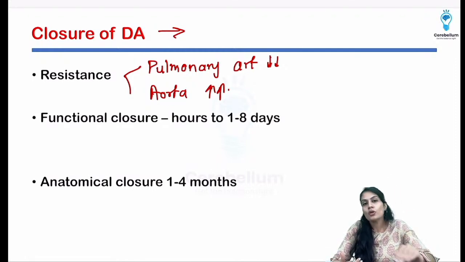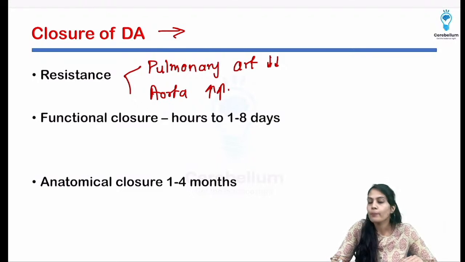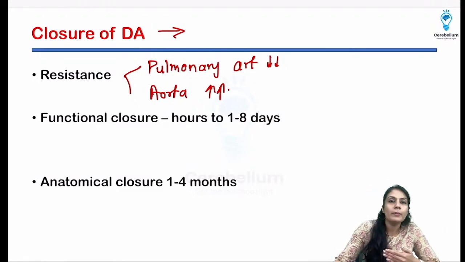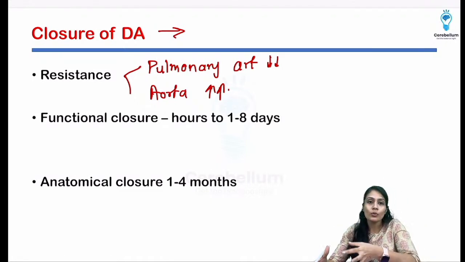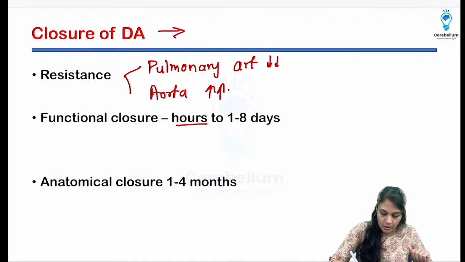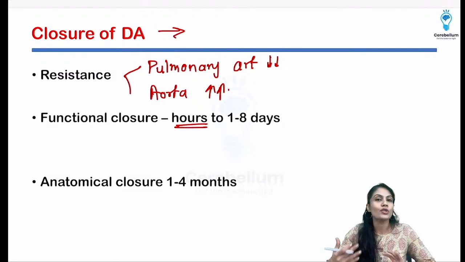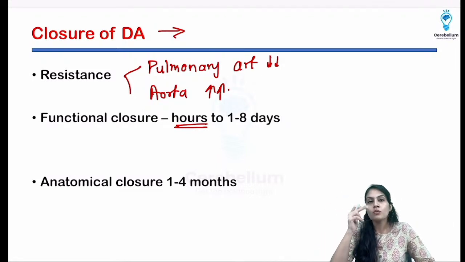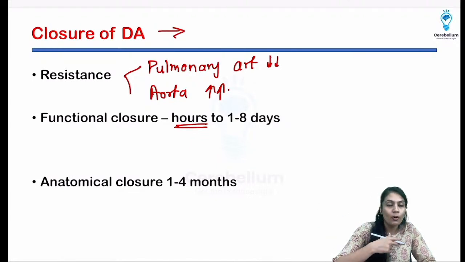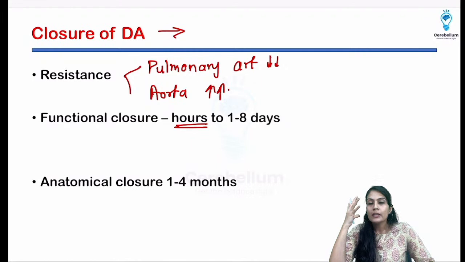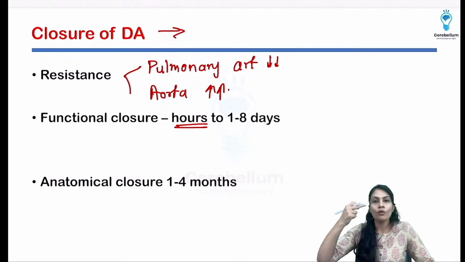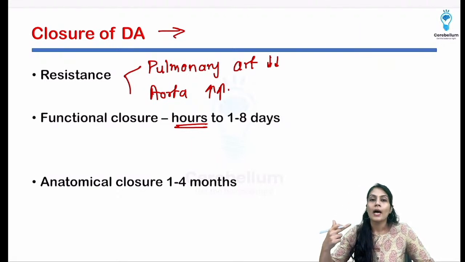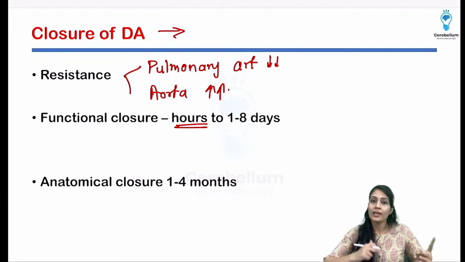First thing, functional closure is going to occur in 1 to 8 days. As soon as the baby is born, within a few hours this functional closure will begin, because there is a reversal of the pressure gradient. Because the blood is not coming from the pulmonary artery, constriction of the ductus arteriosus is going to occur, because the aorta has a lot of muscular tissue, right? And the arteries also have muscular tissue, which is not there in the venous system.